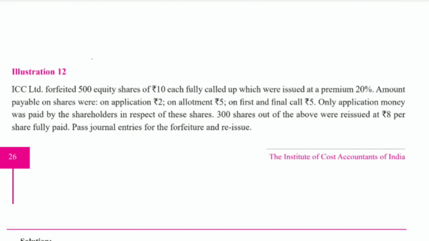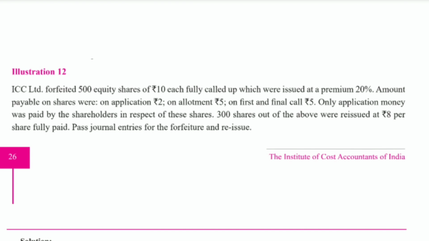First and final call 5 means first call 5, final call 5. No, you check the total. Total 12 rupees you have to receive, then it will become 17. Then how can you say 17? Yes, sir. First and final call means this is the name of one call only. It may be the next call, so then you can say second and final call, or you can just use the word final call. So in this case also you can say final call, or you can say first and final call, or second and final call in another case, or third and final call.